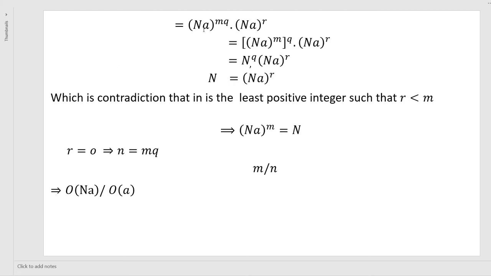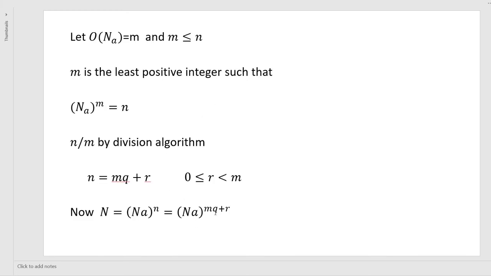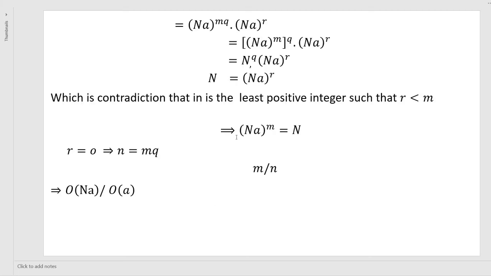So N is equal to (Na) to the power of mq into (Na) to the power of r. We can separate this, since the base is the same and the powers are added. That is ((Na) to the power of m) whole to the power of q into (Na) to the power of r. Here (Na) to the power of m is N, therefore N to the power of q into (Na) to the power of r, which we can write as (Na) to the power of r, because N to the power of q is e. Therefore N is equal to (Na) to the power of r.